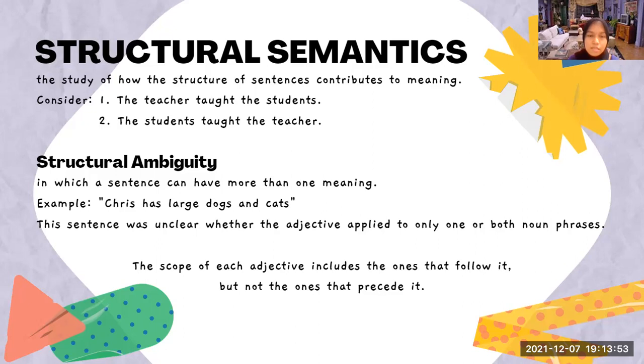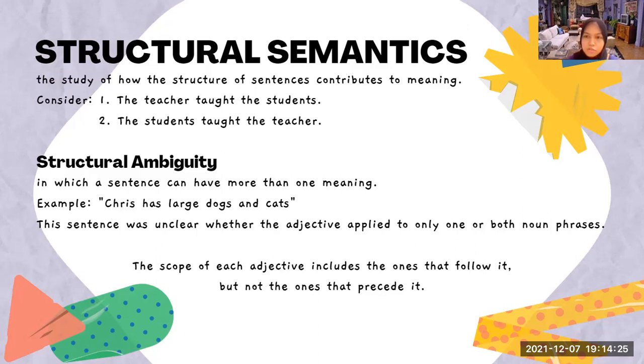Basically, both sentences are composed of exactly the same words. In the first sentence, the teacher is the subject and is performing the action of teaching the students as the object of the sentence. In the second sentence, the only thing that has changed is that now the teacher becomes the object and the students become the subject. However, the change in the structure also changed the meaning of the sentences.